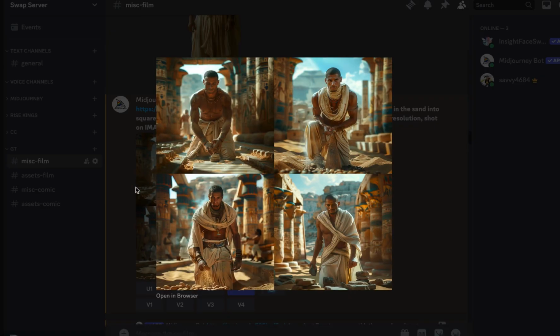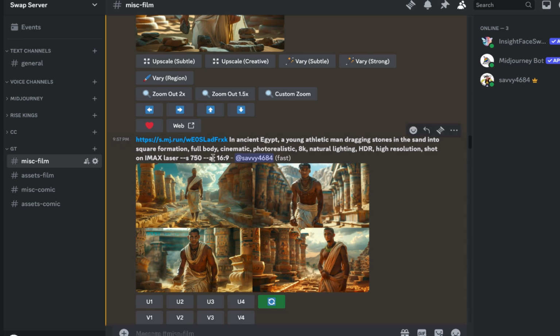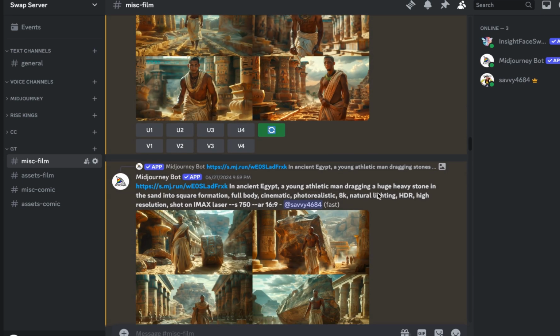Now if you look at the images, we can get a similar looking character and having something done with stones, which is quite nice. In this case, for example, I forgot to write the aspect ratio, so that's why later on I do the same prompt again with a different aspect ratio, and you will just have to try out different stuff.